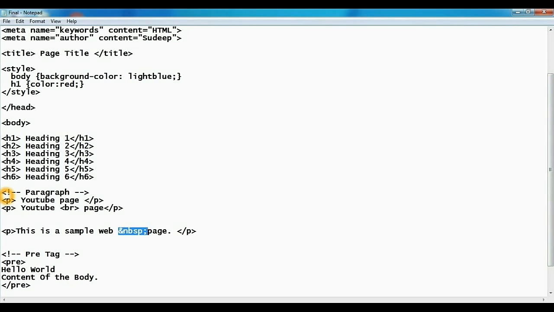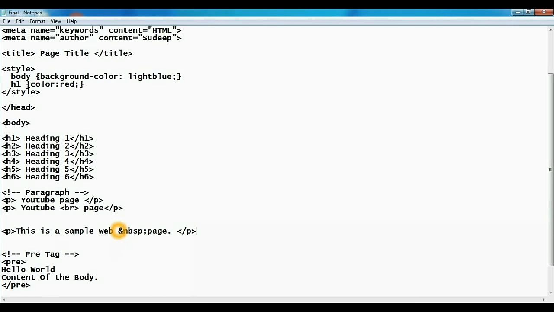Now this is the syntax for a comment. Here we have an exclamation mark followed by 2 hyphens, then the content of the comment, then again followed by 2 hyphens. Next is our paragraph tag, which is an opening paragraph tag and a closing paragraph tag. The next paragraph looks similar to the first one, but in this paragraph we have used a line break. So we will see the difference in the output window.